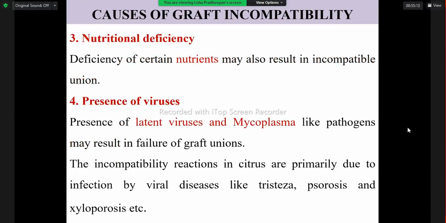Then if we observe some nutrition deficiency, that also can cause the problem. Then the presence of viruses also causes incompatibility, like mycoplasma-like pathogens or latent viruses present, which may influence the success of the graft union.